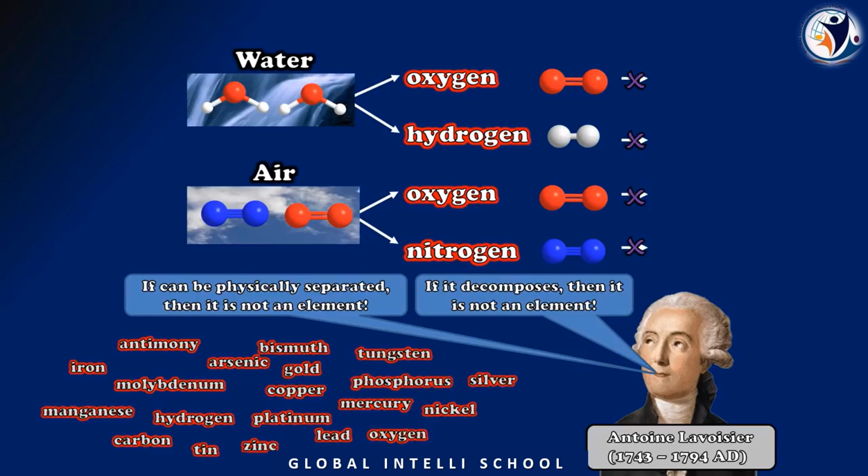Okay, children, get inspired by our scientists, and by inspiration from the scientists, not only to become a scientist, but to know about any particular thing and to get whatever we want, we should stick to our goals. Okay, children. So in the next lesson, we will discuss all these things. After Lavoisier, how many elements were discovered and how these elements were classified, and what are the drawbacks of those classifications, and finally how our modern periodic table came into picture.